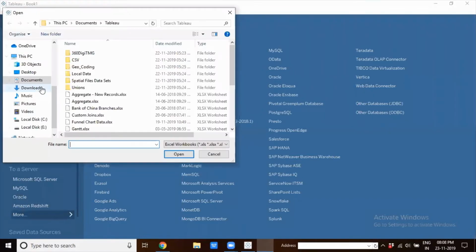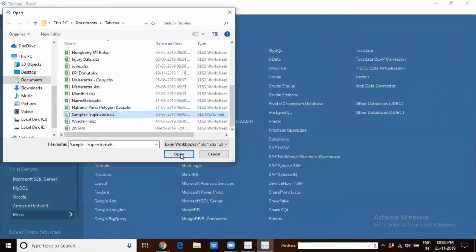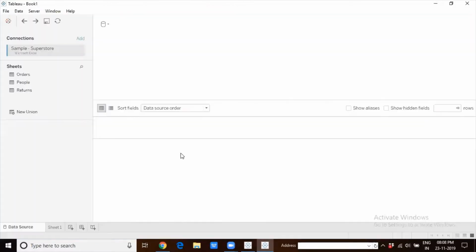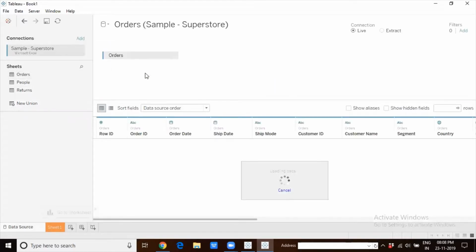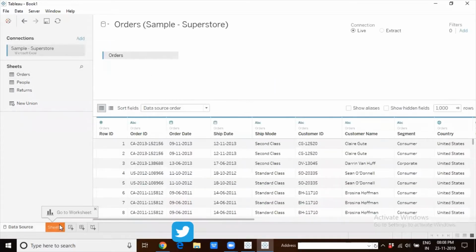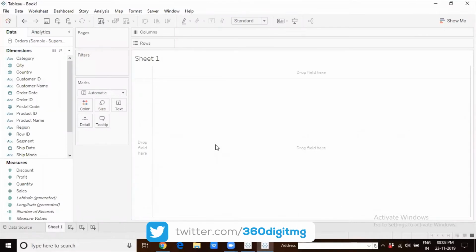Let me get connected to Sample Superstore, and then we will reach the canvas and look at the other features that are introduced there. On the data source page, or on the start page, or the welcome screen, or the home page of Tableau, these are the three things that you can go ahead and modify and observe.